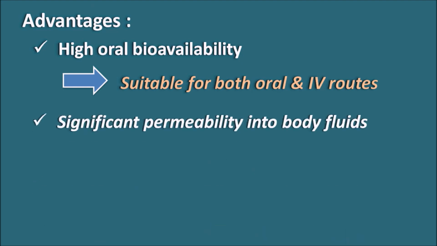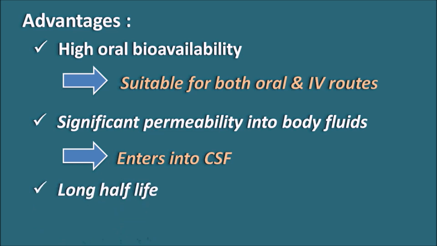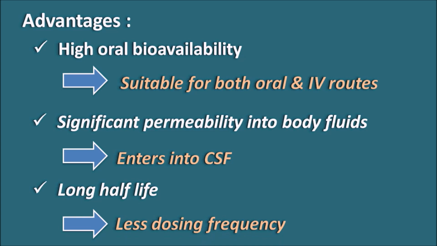Similarly, this drug is having the significant permeability into the body fluids. This is very important. When this drug reaches the different membranes, it can show the antifungal activity in the various types of fungal infections. For example, this drug is going to enter into the cerebrospinal fluid, therefore it can show the activity against the Cryptococcus infections. And another advantage is that this drug is having a long half-life. Because of the long half-life, the dosing frequency is less in the fluconazole, and in few of the infections it is given as a single dose.